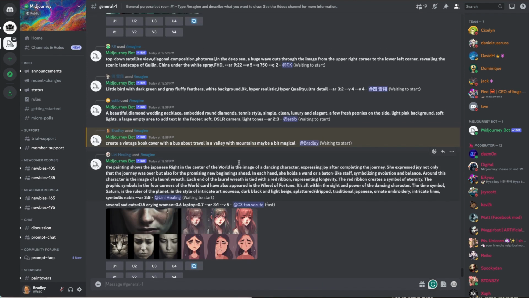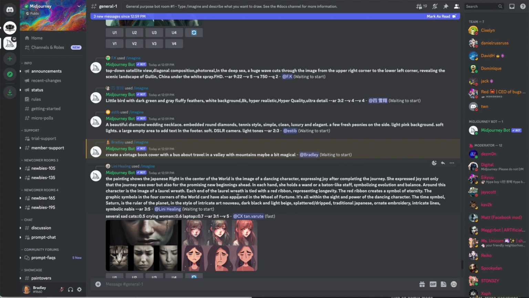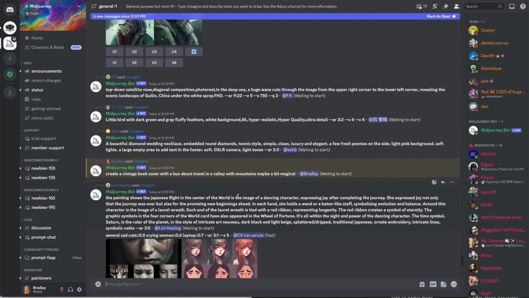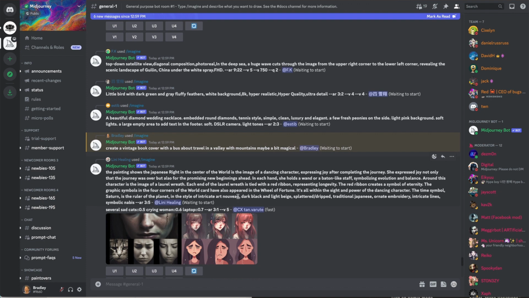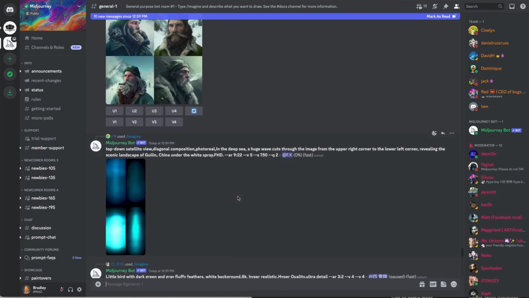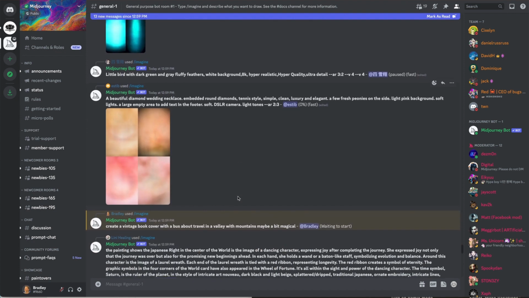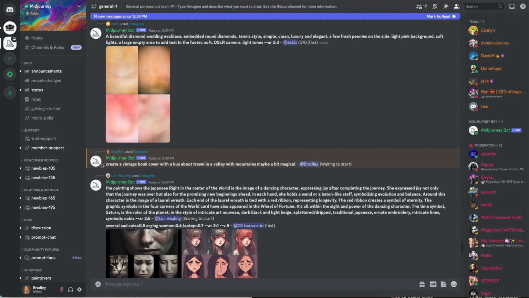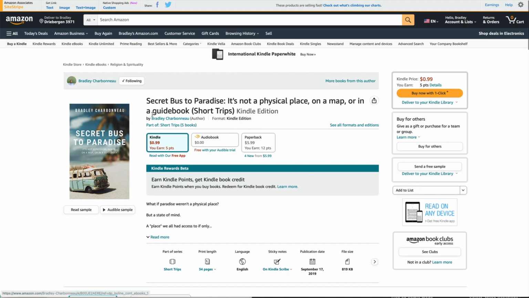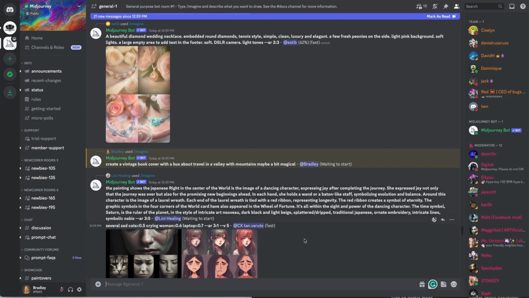There it goes. It goes flying up with the gazillions of other people who are using this right now. In a matter of seconds, maybe minutes, it will start creating something, because we're all using computer power here and it will kick in when I get in line. So remember, all I did was type in this: vintage book cover, bus, travel, valley, because that's kind of what this is, right? This book is a short story of mine called Secret Bus to Paradise. It's one of my favorite little books, by the way. I like the cover, but I'm having so much fun with Midjourney that I want to change it and show you that.